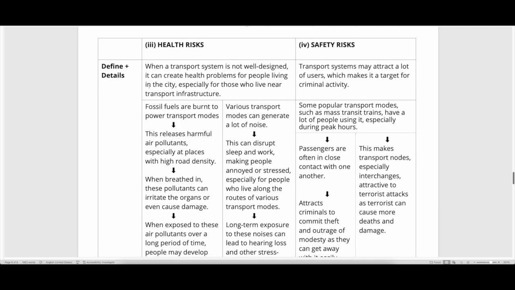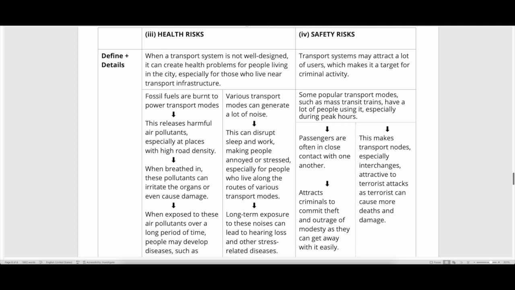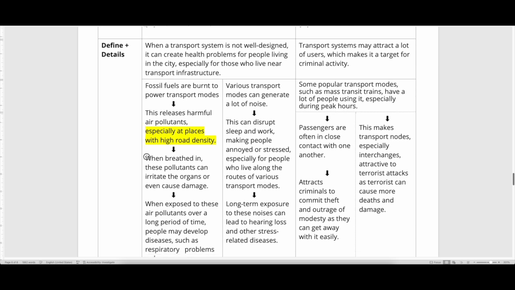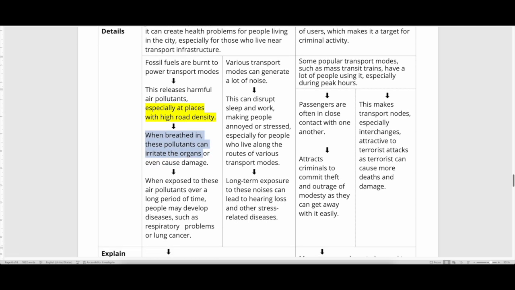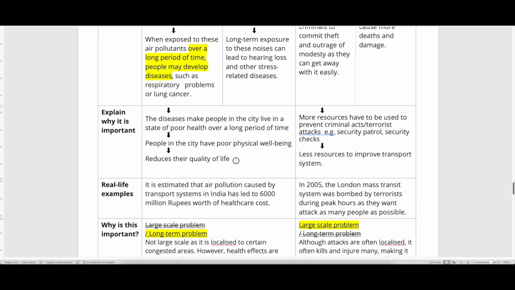What else can also help? You've seen from the video, you've seen from the picture above, that when it's not well designed, people living in the city can have health problems. Why? When fossil fuels are burnt, it can release a lot of harmful gas, and it only affects places with high road density. So only these places breathe in a lot of pollutants that can cause damage. And when you are exposed over a long period of time, people can develop diseases, which can then make them have poor physical well-being and reduce their quality of life.